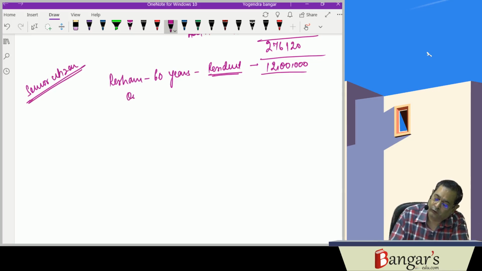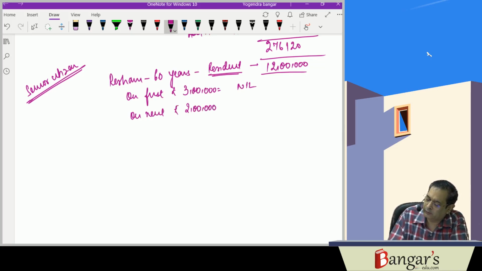On first rupees 3 lakhs, it is nil. On next 2 lakhs, it is 5%, that is 10,000 rupees.